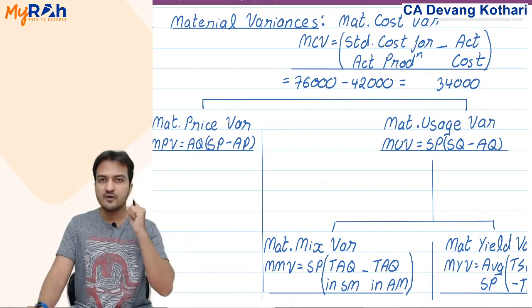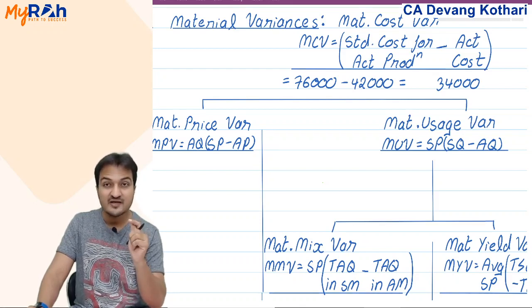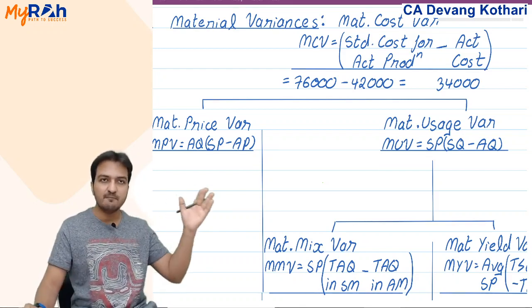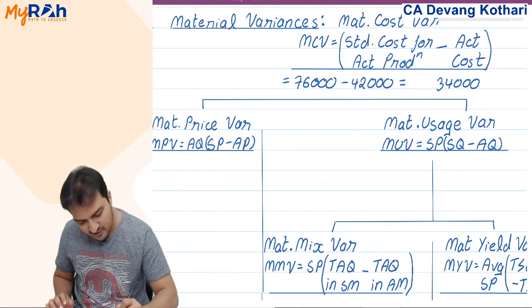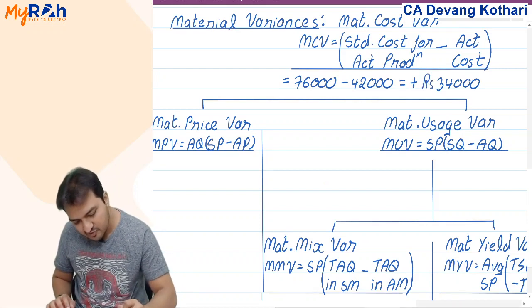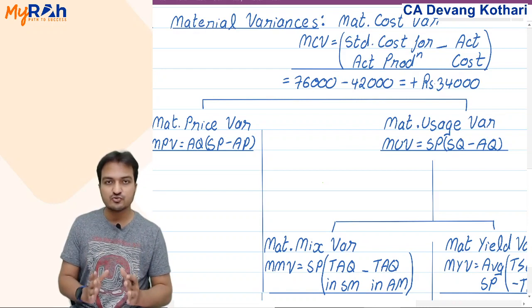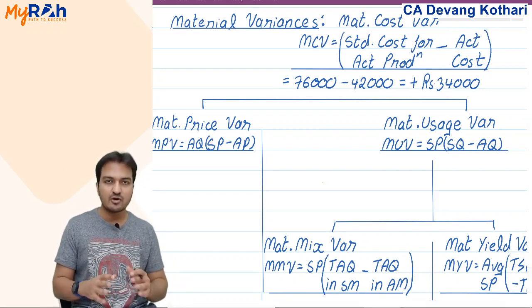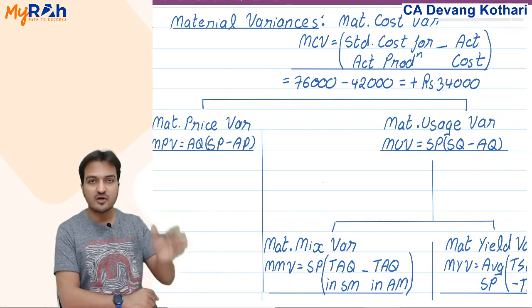Remember, whenever you mention answer of variance, don't be lazy. Don't just write the number. You write the number with all the notations. What notations? You write that this is favorable, so positive. You write that this is in terms of rupees. Don't forget rupees. I've seen majority of the students, you will write everything but you will ignore rupees everywhere. Don't do that. You have to show that 34,000 is rupee value.